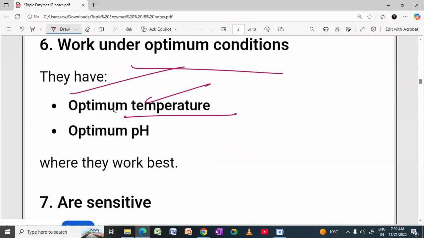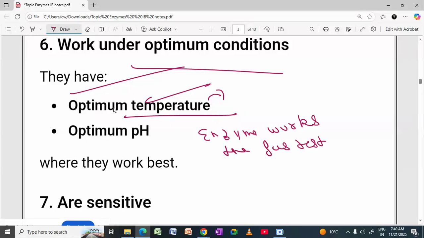So which is called the optimum temperature? Optimum temperature is the temperature at which the enzyme works fastest. For most of the enzymes in the human body, the optimum temperature is 37 degrees Celsius, which is the body temperature.